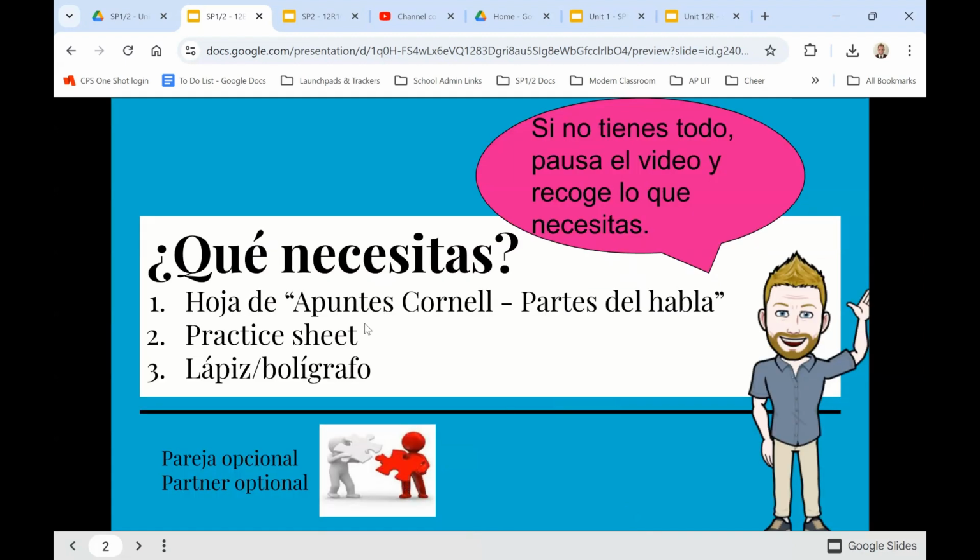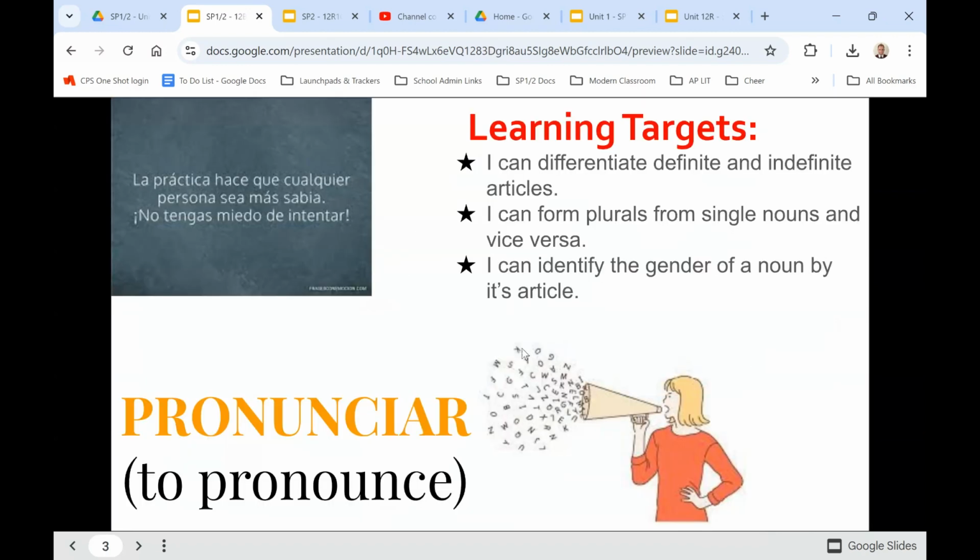Que necesitas la hoja de apuntes Cornell. So you're going to need your Cornell sheets. We're picking up the same one that you were doing with parts of speech on the previous lesson. The back side is where we're going to be taking notes for this lesson. And the same practice sheet from before, we'll be working with the bottom half. Of course, you also need something to write with, un lápiz o bolígrafo. Esta es una actividad pareja opcional.